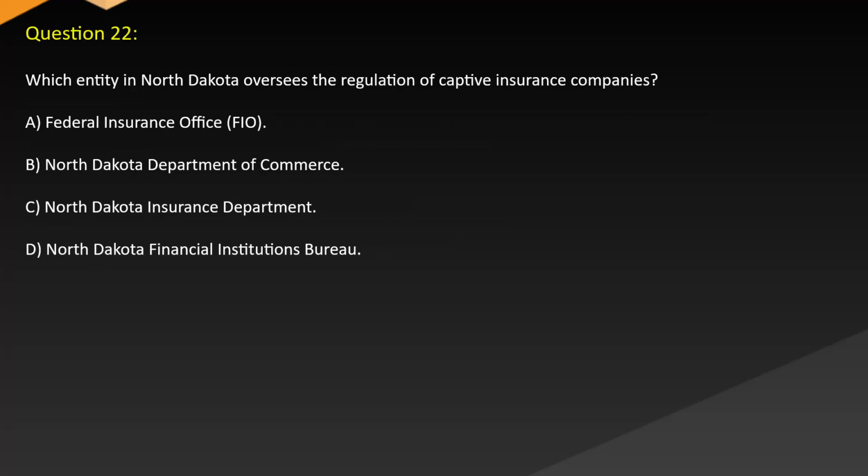Question 22. Which entity in North Dakota oversees the regulation of captive insurance companies? A. Federal Insurance Office, FIO. B. North Dakota Department of Commerce. C. North Dakota Insurance Department. D. North Dakota Financial Institutions Bureau.